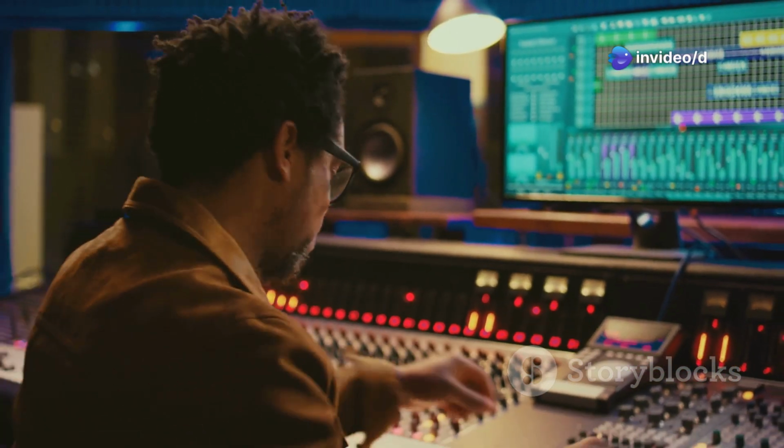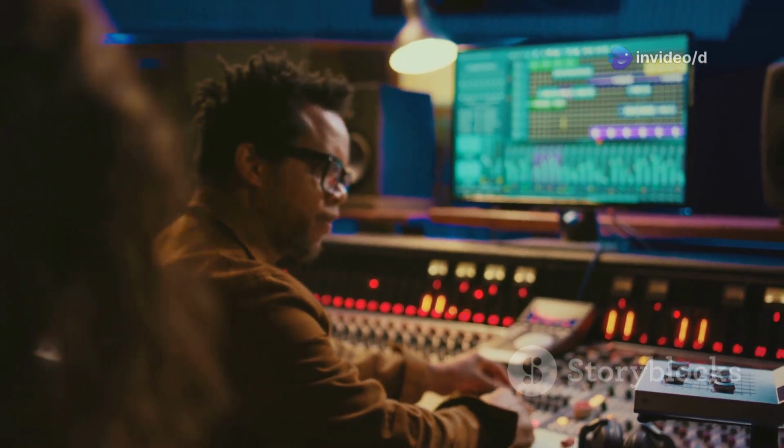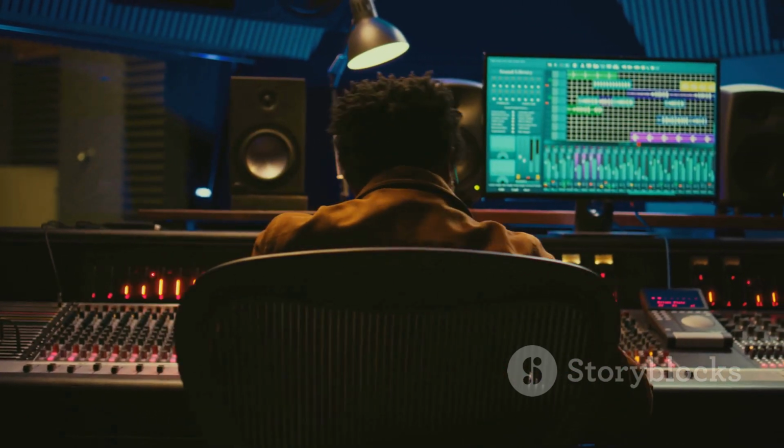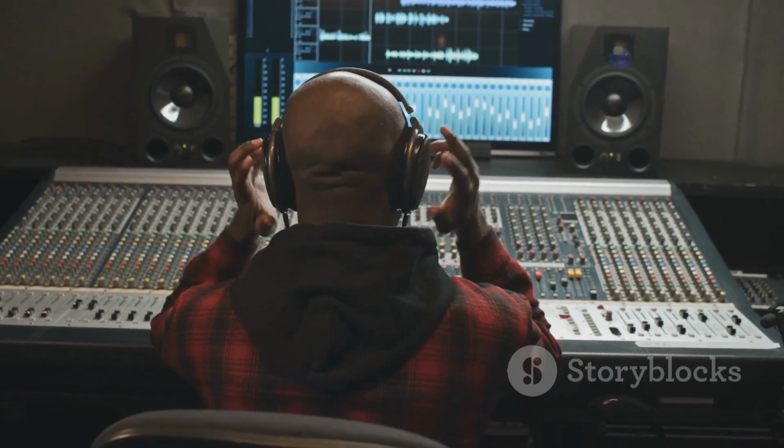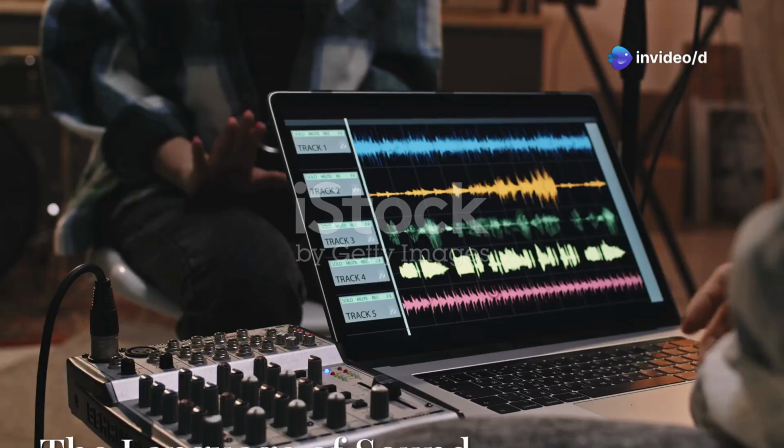EQ is essential for achieving a balanced and polished mix. It helps individual instruments stand out in the mix and prevents certain frequencies from clashing. Without EQ, your mix might sound muddy, harsh, or unbalanced.